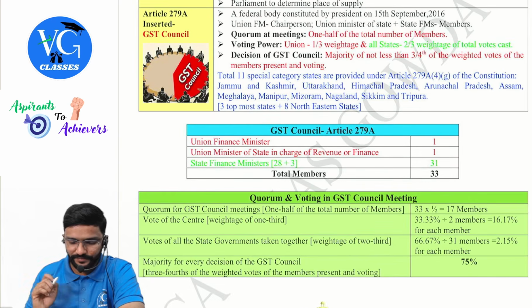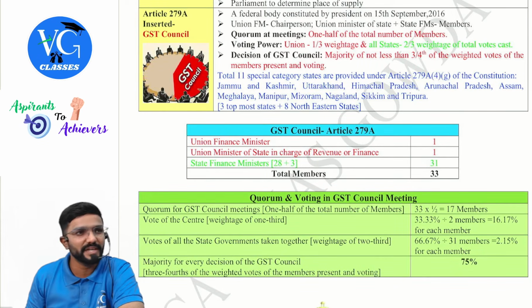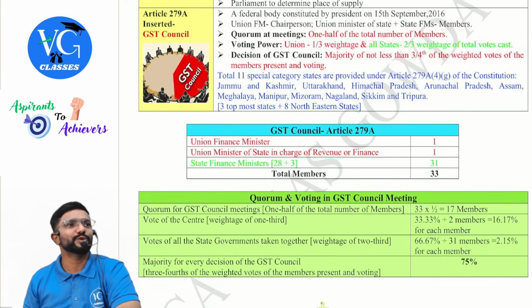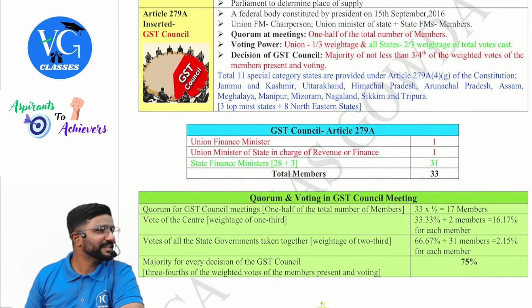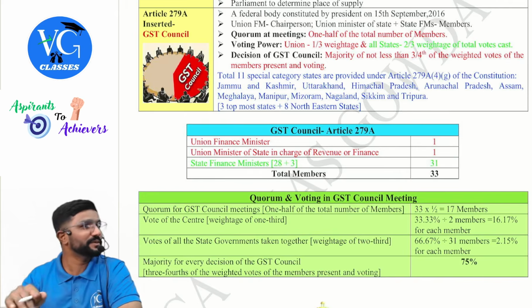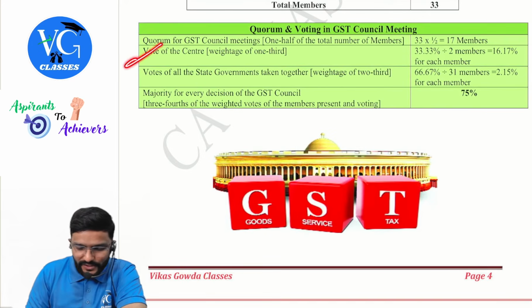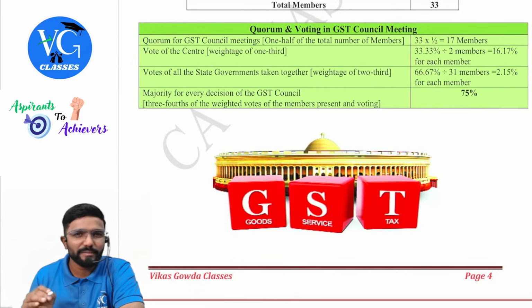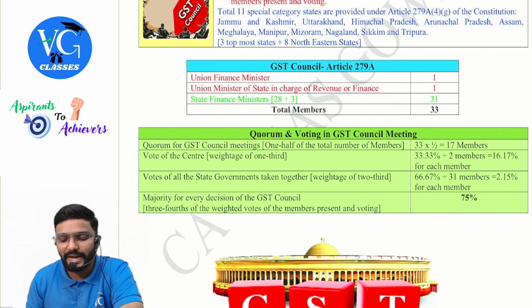Next, voting power. Who has how much voting power? Central ministers. There are 2 people from the center. They both put together have 1 by 3, that is 33.33, whereas all state ministers put together have 2/3. It looks like the states have more power. Actually, do the states have more power? No, sir, because all states put together have 2/3. Now you see, the vote of the center is 33.33, that is 1 by 3. I have taken it as 33.33 divided by only 2 members, 2 members from the center.